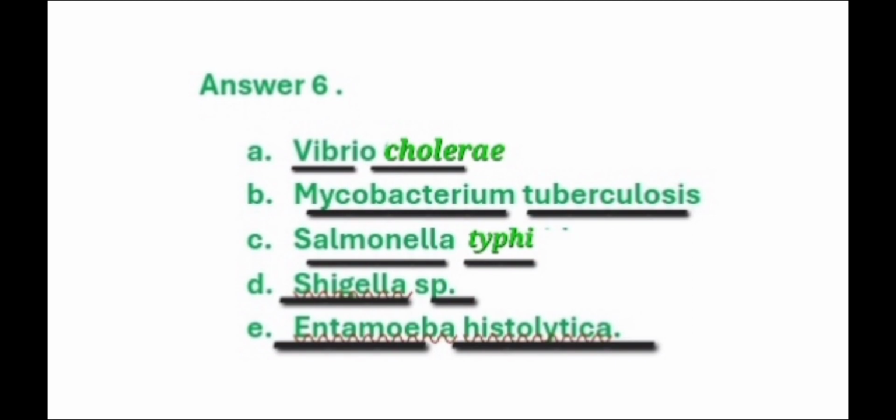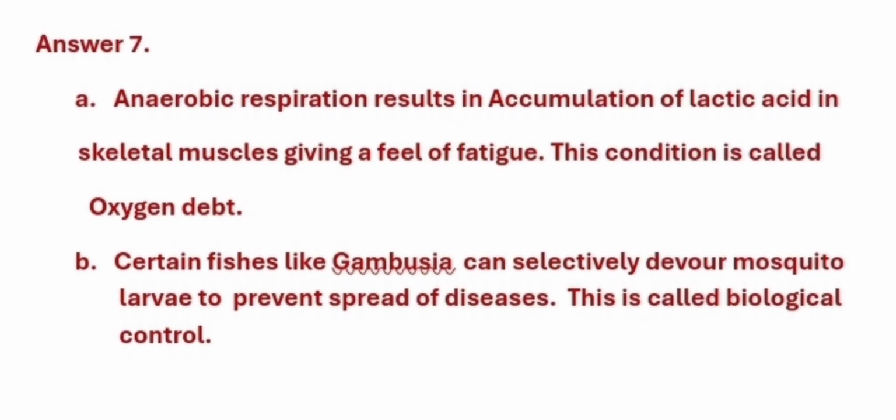Next, we move on to question number 7. Here, in question number 7, you have to define the following. The first is oxygen debt. During anaerobic respiration, there's accumulation of lactic acid in the skeletal muscle, giving it a feel of fatigue. This is called oxygen debt.